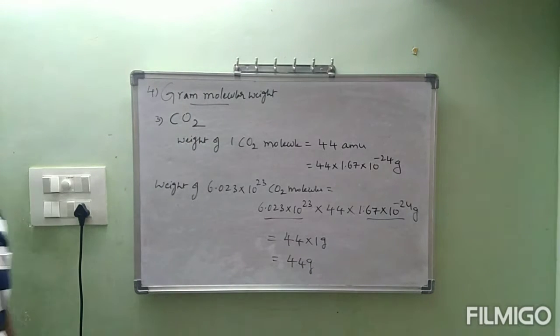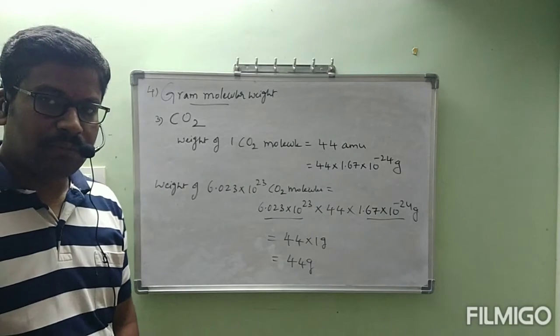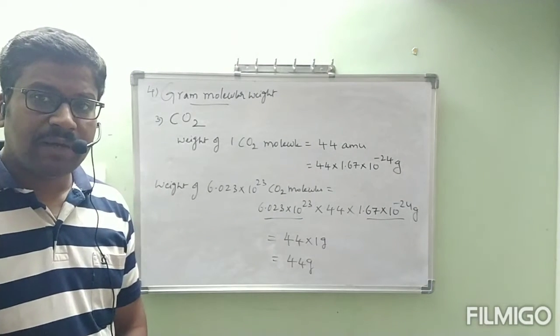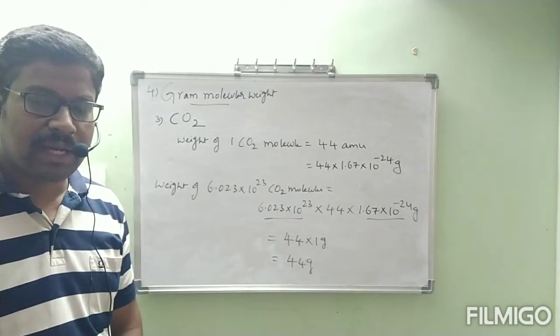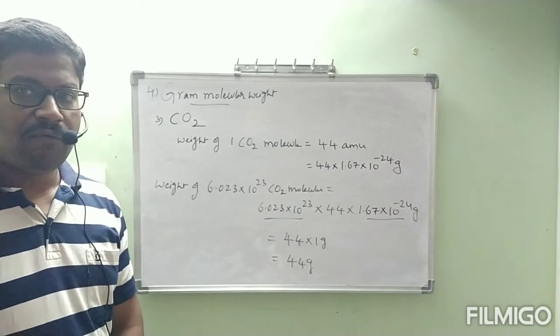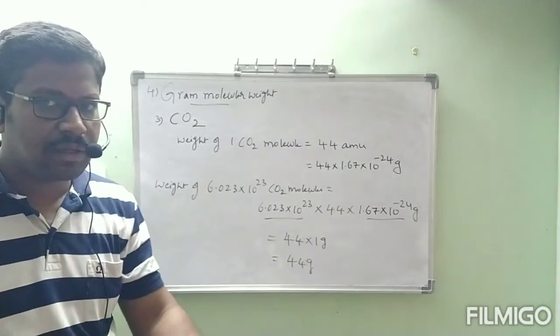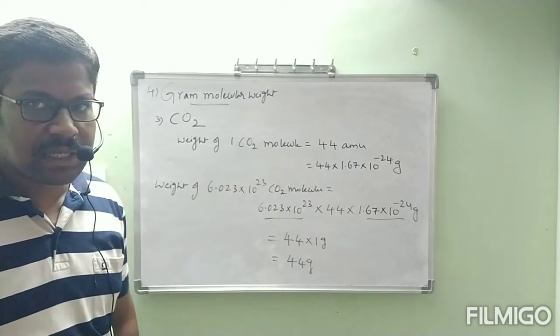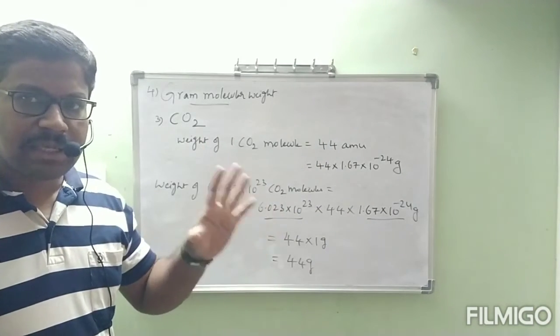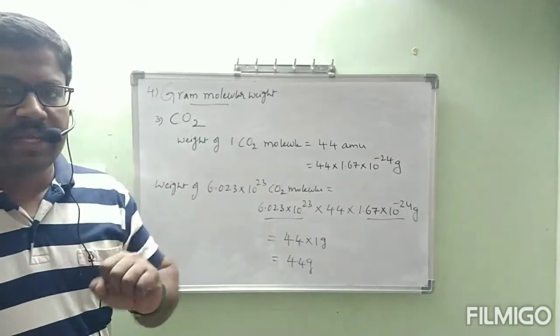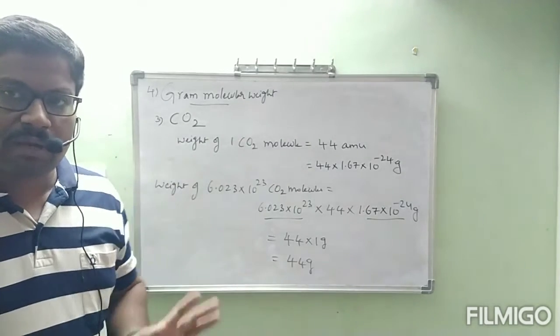What is the gram molecular weight of CO2? Gram molecular weight of CO2 is equal to 44 grams. Meaning of this, 44 grams of CO2: we have taken one container. That container is filled with carbon dioxide gas. I kept that carbon dioxide gas container on a weighing machine. Then it has shown 44 grams.